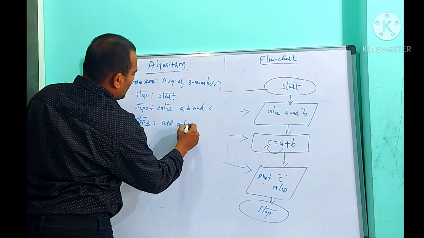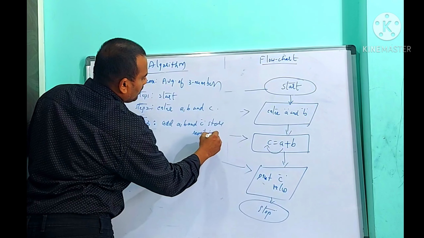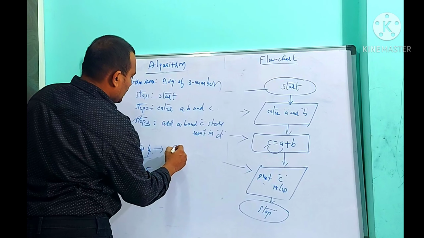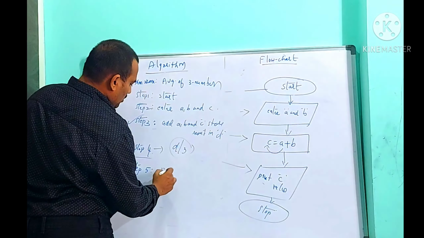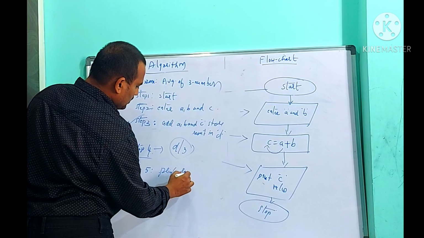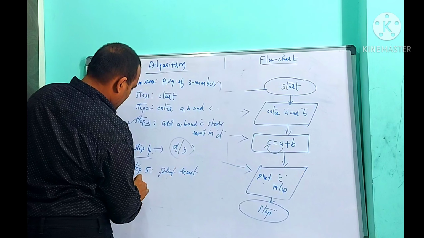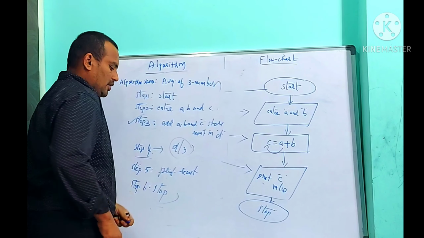Add A, B and C and store the result in D. Then the fourth one is D by 3. Then print the result. Finally, step 6 is stop. Like that, this is the homework for you. Like this, draw a flowchart for this type of algorithm and some remaining algorithms and flowcharts.